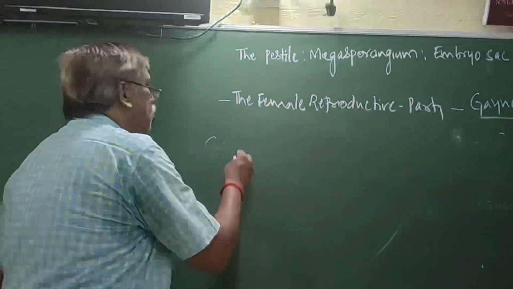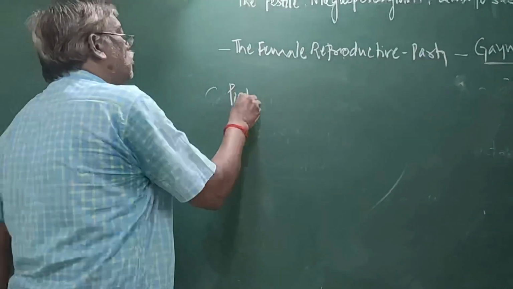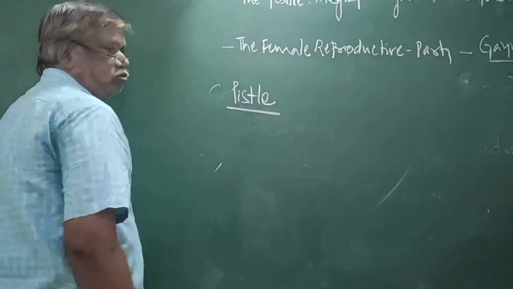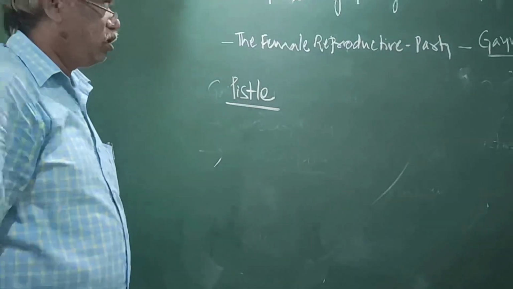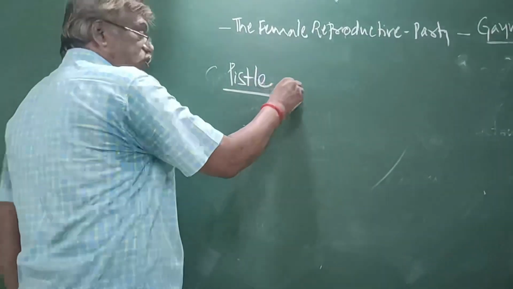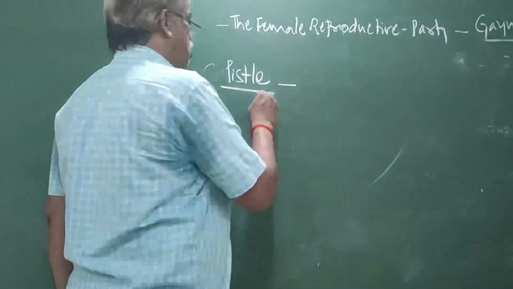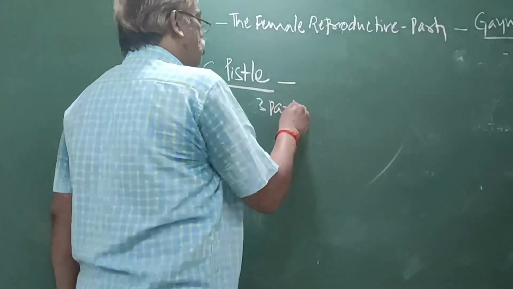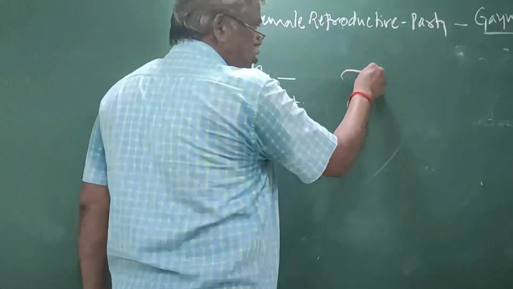Now, what is this pistil? It is a major part of the female reproductive part. Each pistil contains three parts. Now here is the diagram.